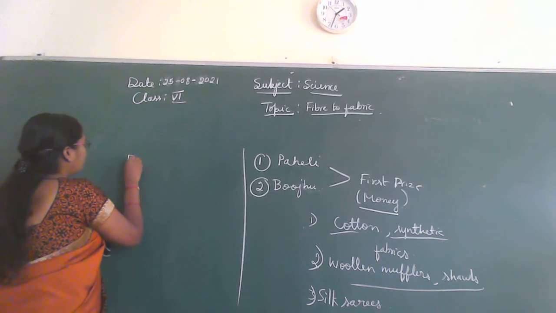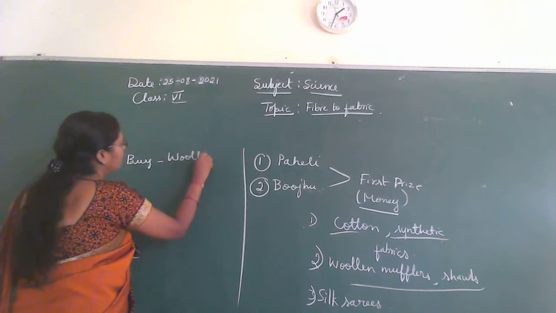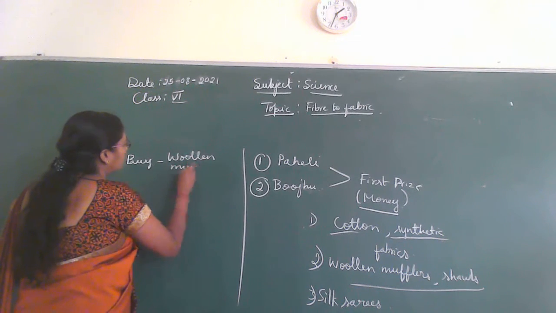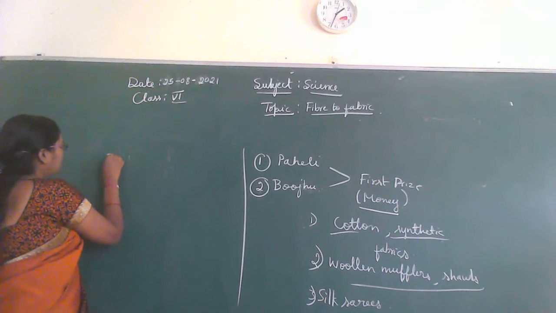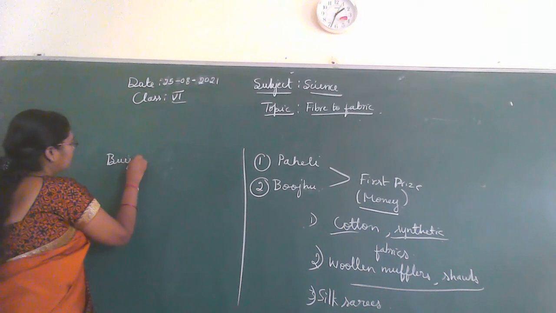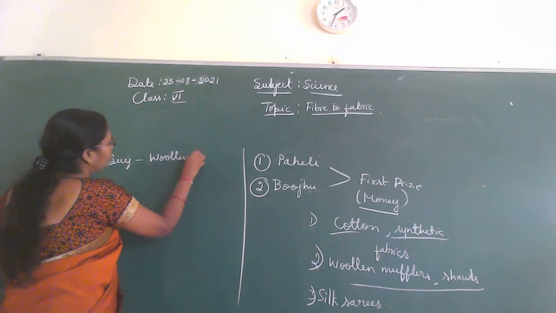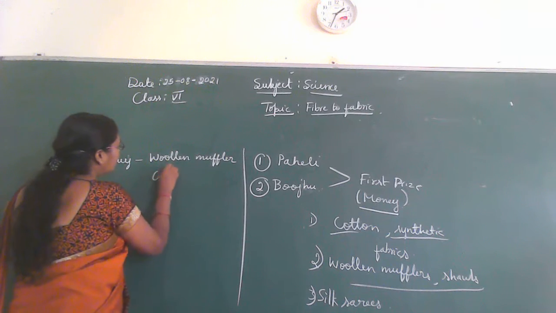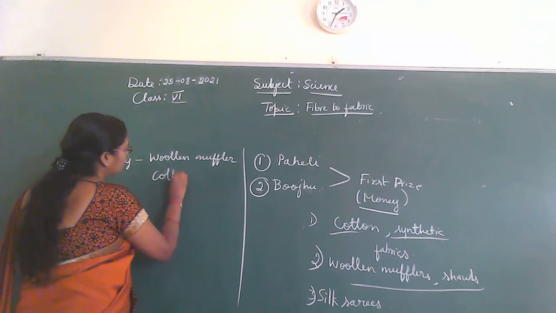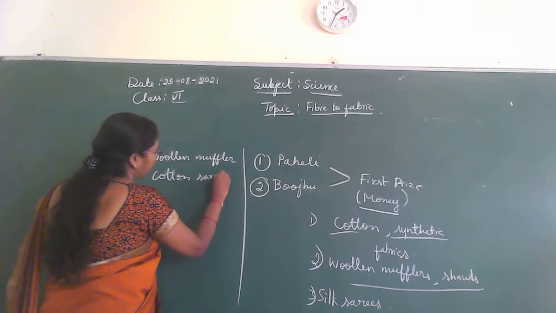They buy a woolen muffler and then a cotton saree for their parents.